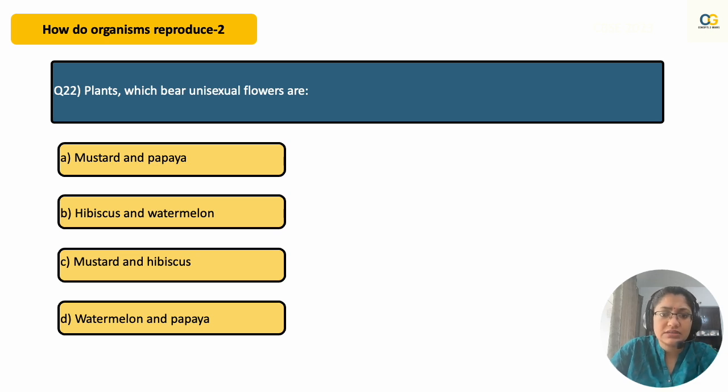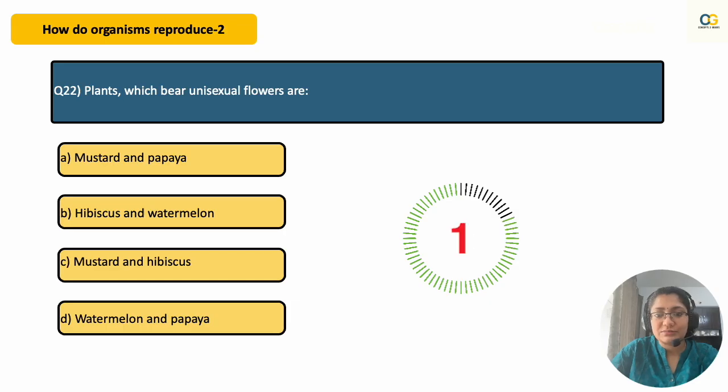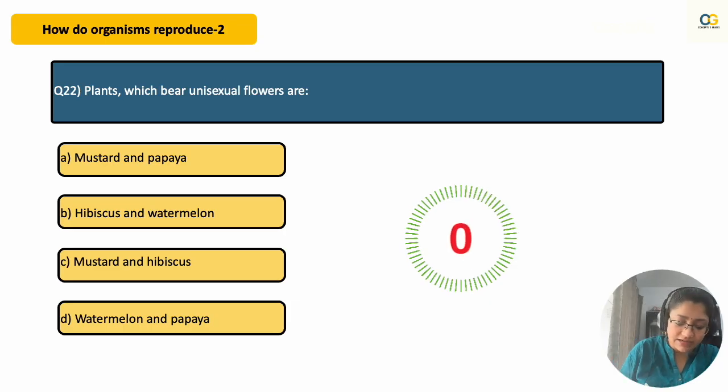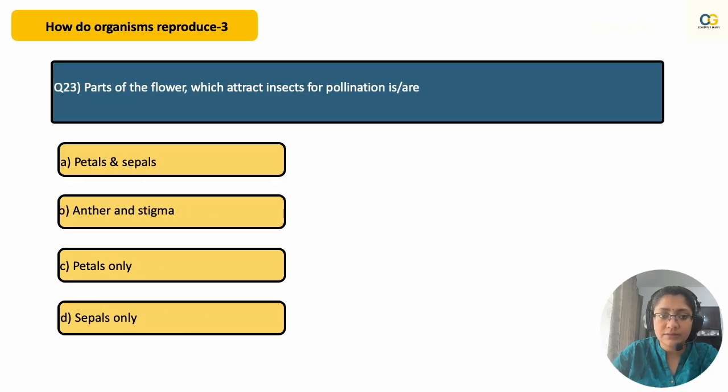Plants which bear unisexual flowers are. Think. This is a straight textbook question. You have to read the fine font sometimes. Yes, the right answer is watermelon and papaya. They bear unisexual flowers. Mustard and hibiscus have bisexual flowers. Moving on to the next one.